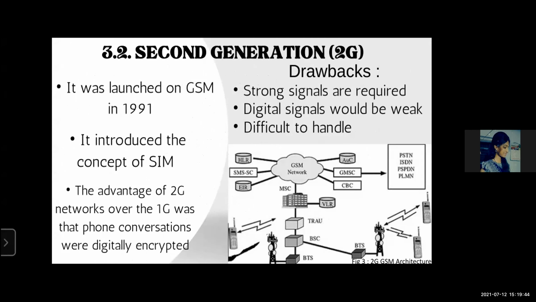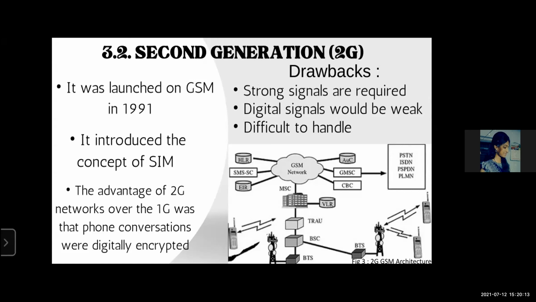Now let's know how 2G overcame 1G. The 2G mobile communication system is a digital, second generation system, enabled to provide services such as text messages, picture messages, and multimedia messages, that is MMS, for various mobile phone networks. The second generation networks were commercially launched on the Global System for Mobile Communications, that is the GSM standard, in 1991. It introduced the concept of SIM.